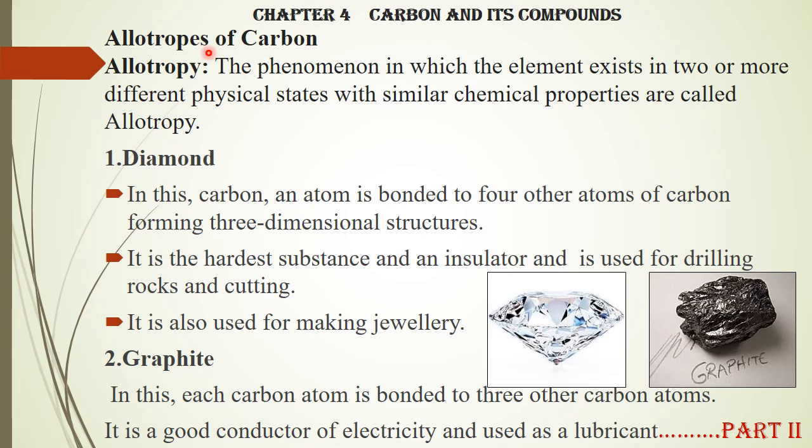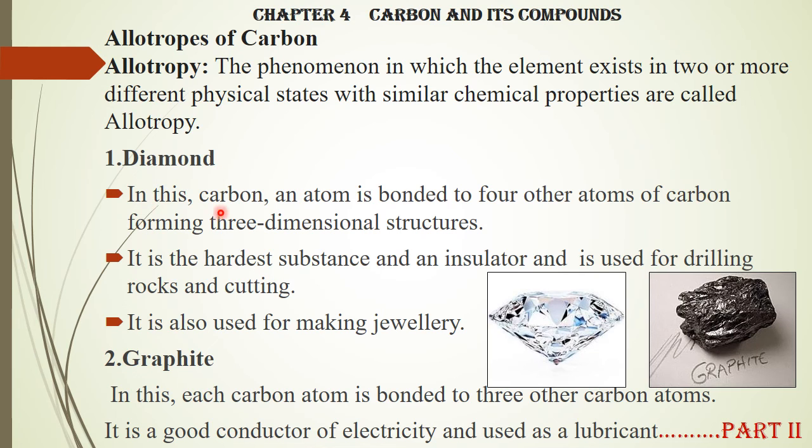Now the next one is allotropies of carbon. What is allotropy? The phenomenon in which an element exists in two or more physical forms with similar chemical properties is called allotropy. So the element will exist in different forms. See, this is diamond, this is graphite. They have different physical states, but the chemical properties are the same. So this is called allotropy. These are all different forms of carbon.